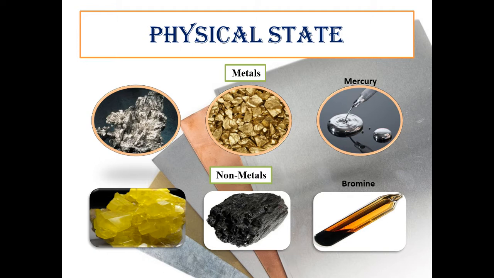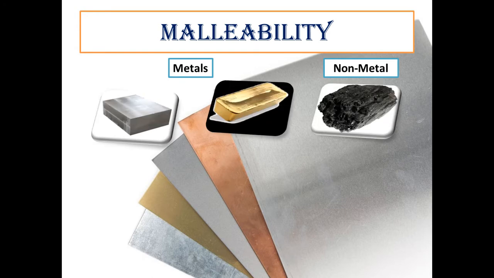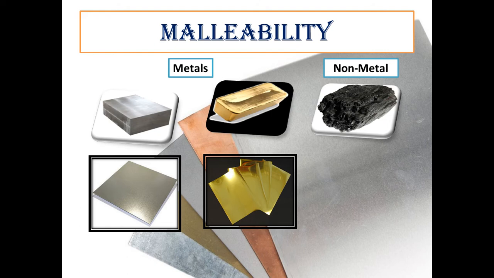Okay, students? So the next property is malleability and brittleness. This is the property of metals by which they can be beaten into thin sheets. This is called malleability. This is a characteristic property of metals, students. So what happens in this? Suppose you have three blocks, one of iron, second of gold, and one is a non-metal, that is carbon. When you start hammering them, what will you observe? The metals will turn into thin sheets when you hammer them. This means these metals show the property of malleability.